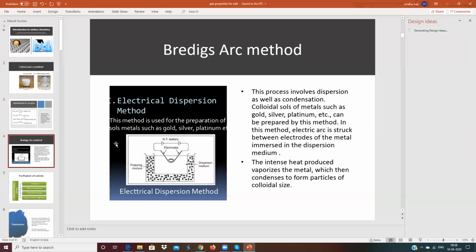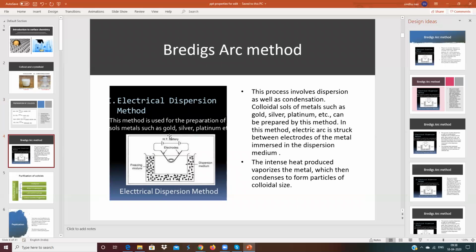Now the second method of preparation is Bredig's arc method. This is normally used for the preparation of gold, silver, and platinum colloids. What is the specialty of these metals? They are not easily soluble in water. Their melting points are very high. So what we do is apply very high heat.